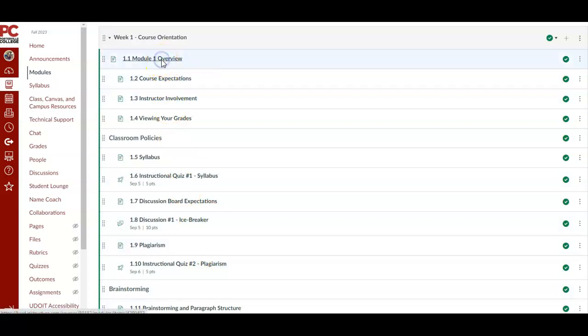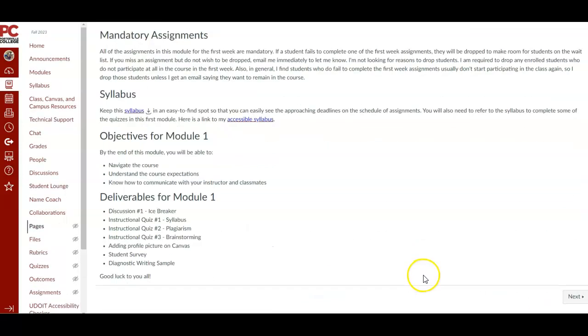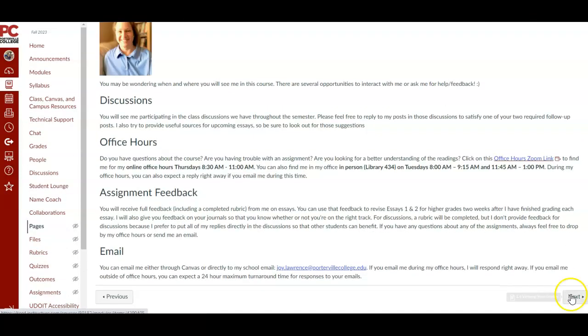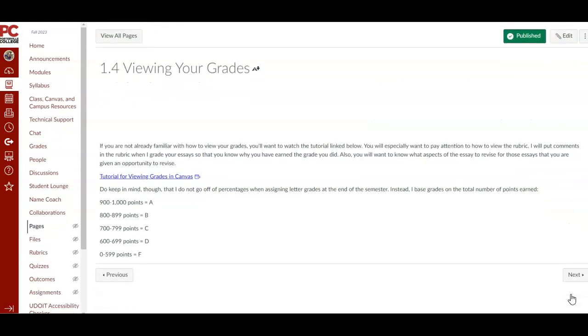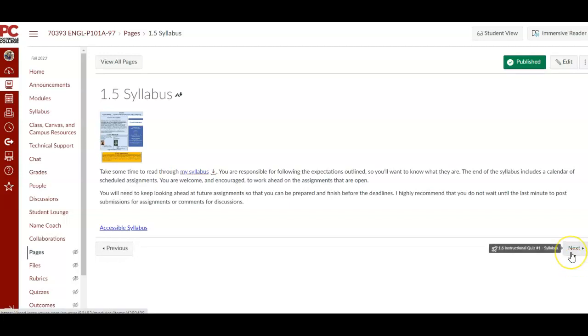You want to start with the module overview, which will give you an overview of what we're going to do that week. And then you want to keep clicking next so that you get all of the instructions and that you don't miss any of the assignments like the quizzes or the writing assignments, the journals.